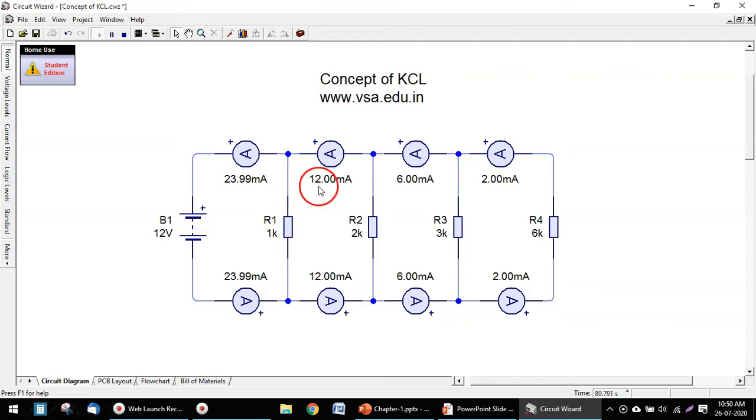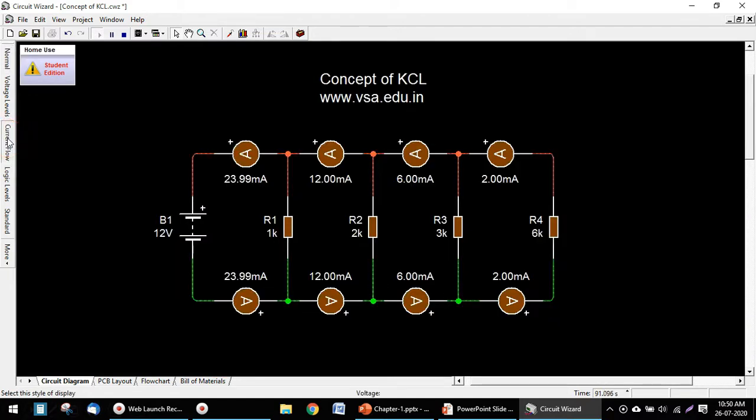So 12 milliampere plus 12 milliampere will be equal to 24 milliampere. So the algebraic addition of all these three currents will be equal to 0. You can see the direction of current also here. The direction clearly shows that the 24 milliampere current is splitting into two parts, 12 milliampere over here and 12 milliampere going downward in this resistor.